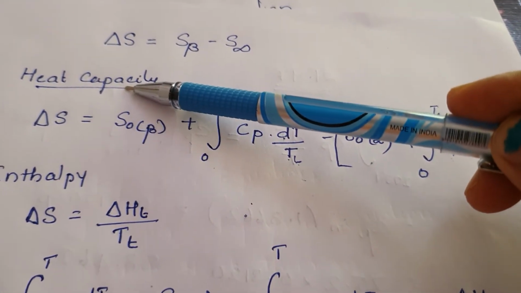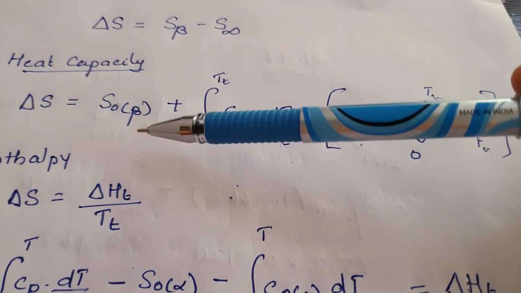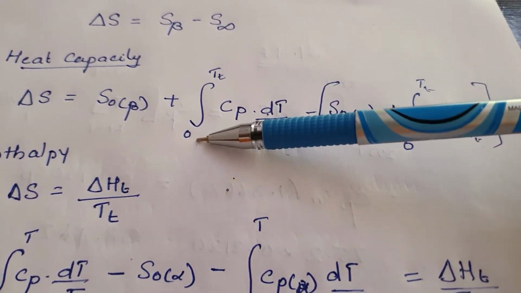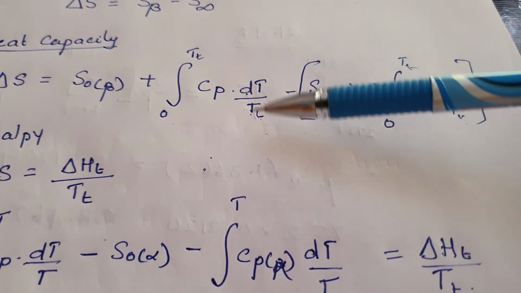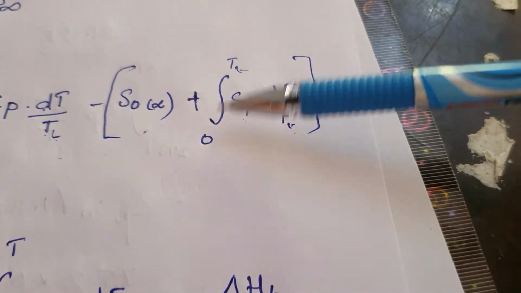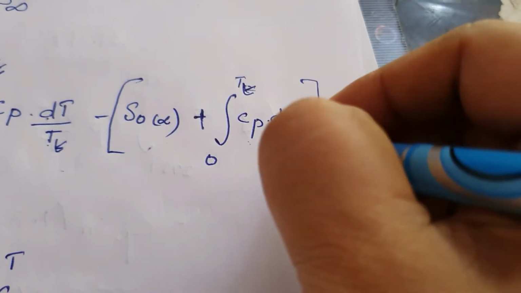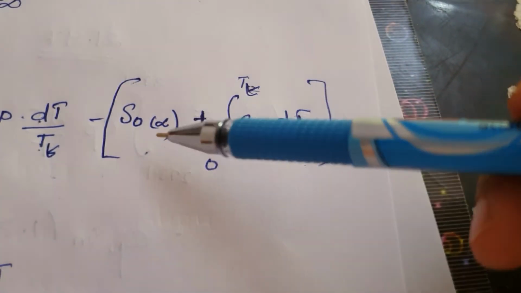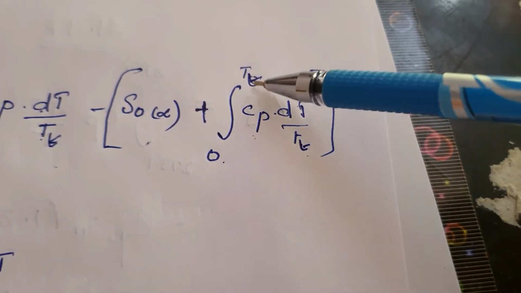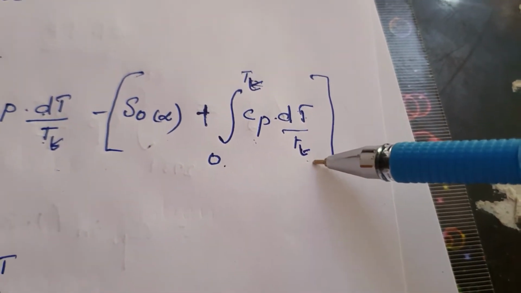That is, by heat capacity measurement, we can write delta S is equal to S0 beta plus the integral from 0 to Tt of Cp dT by T, minus S0 alpha plus the integral from 0 to Tt of Cp dT by T, where Tt is the temperature of transition. This is the expression.